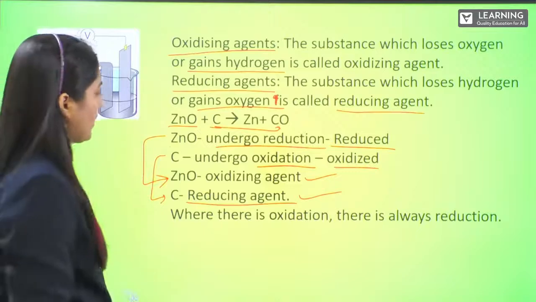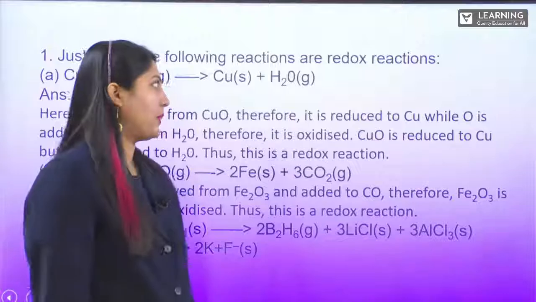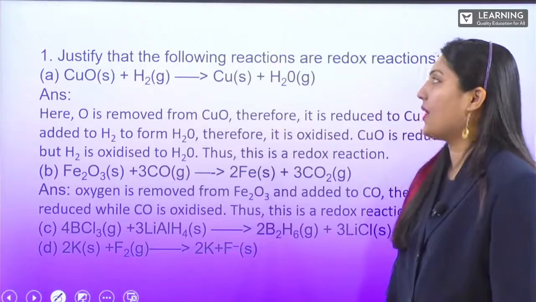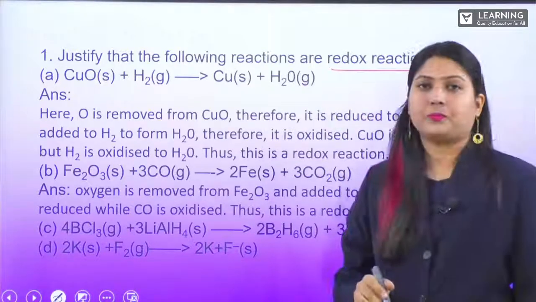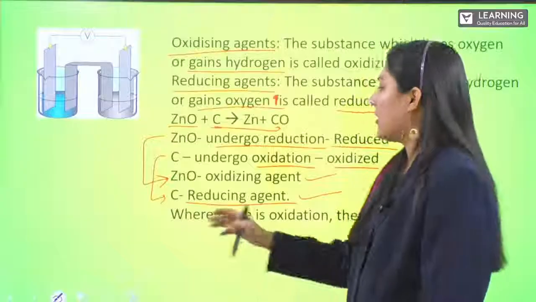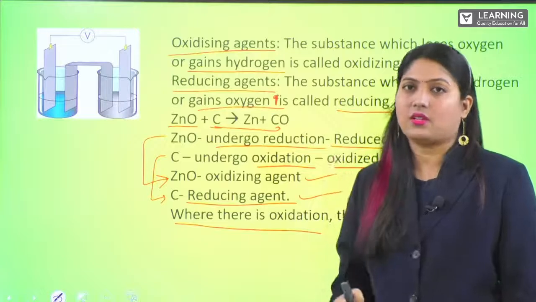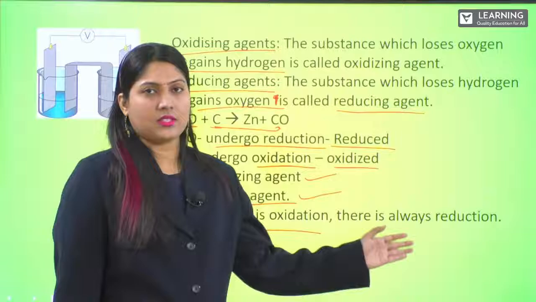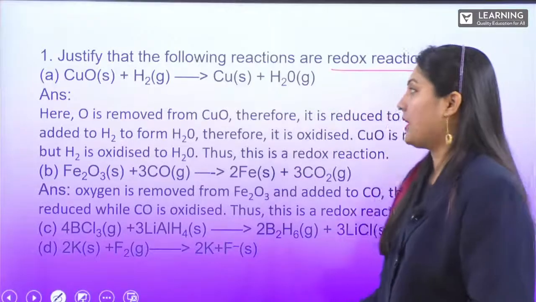You can get to know that where there is oxidation, there is always reduction taking place. So we have some questions, students, here. Justify that the following reactions are redox reactions. We need to say, as we learned just now, in every reaction, if there is an oxidation, there should be a reduction. If there is a reduction, there should be an oxidation. So on this basis, we need to justify this question.